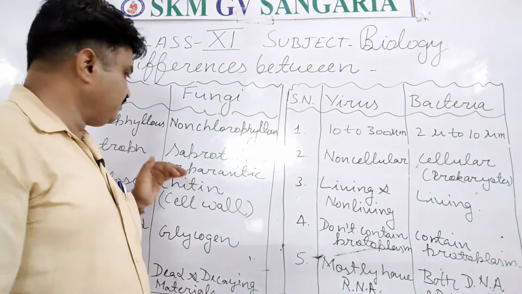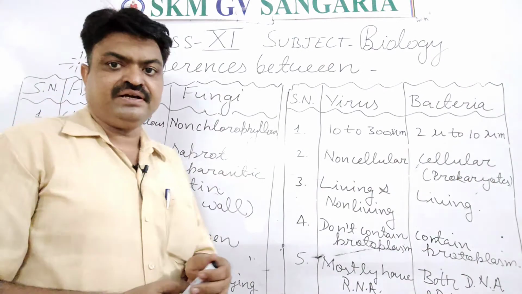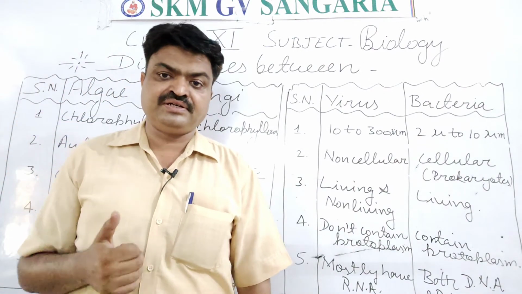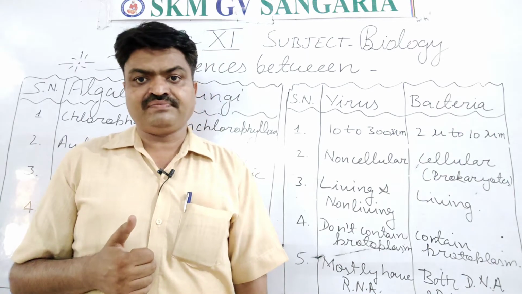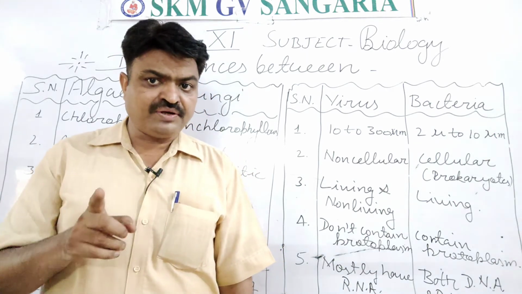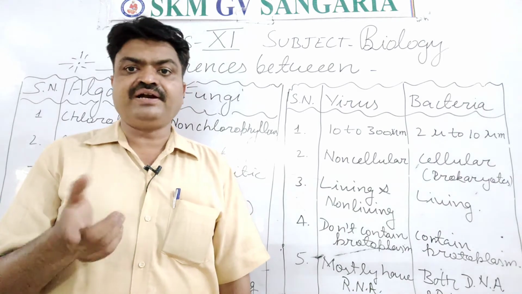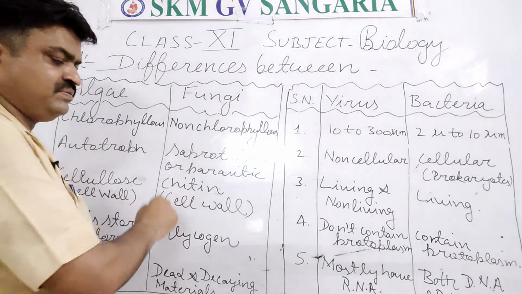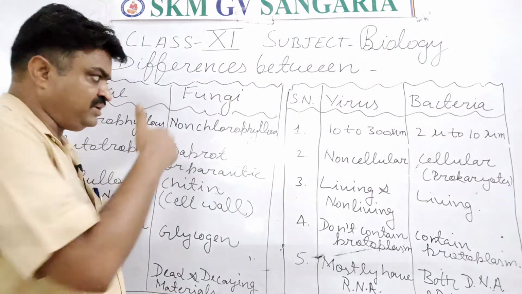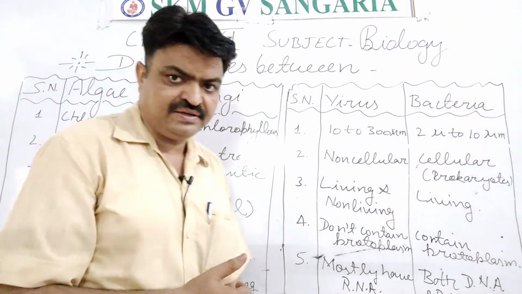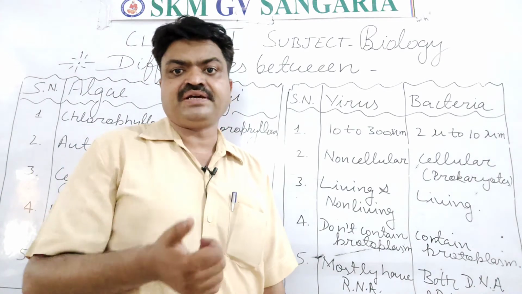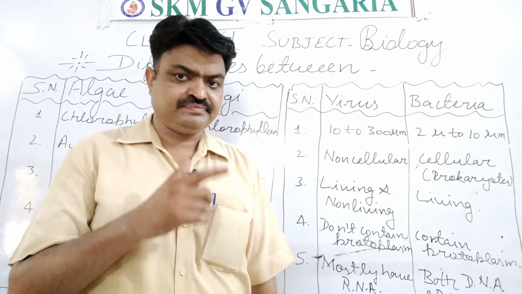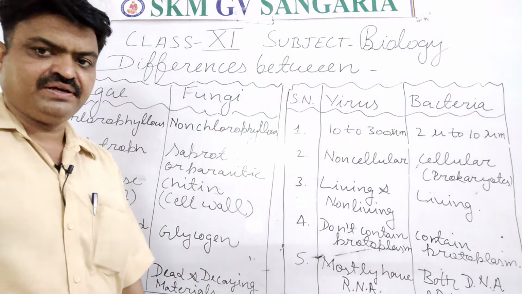autotrophs. But fungi are considered heterotrophic living organisms. They can be considered heterotrophs, students, because they obtain their food from dead or decaying material. So we can also call them saprotrophs. Or some fungi, some living organisms of this category, have the parasitic mode of nutrition also, meaning they are found as parasites. So they have both types of nutrition.